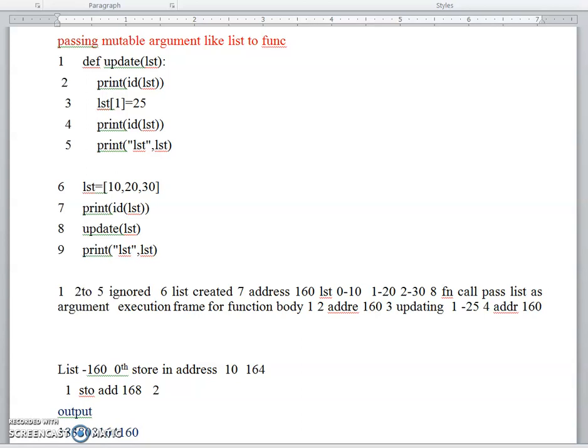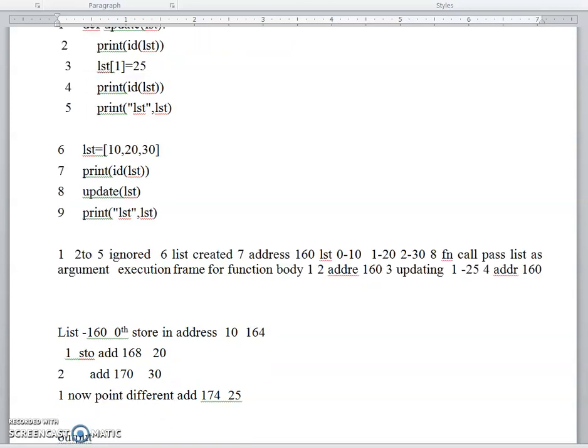What is the first element? 20. Then the second element is stored at address 170. What is the value? 30 is available. After changing the first position, that location now points to a different address, since its value is updated. Maybe it points to 174, which holds the value 25. This is the concept, but we never change the list address.